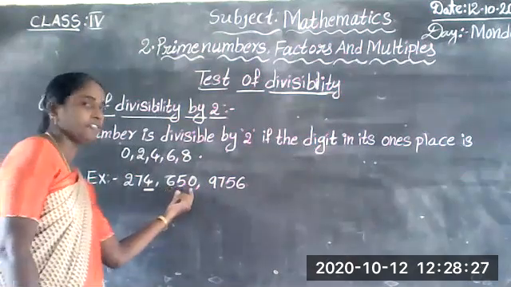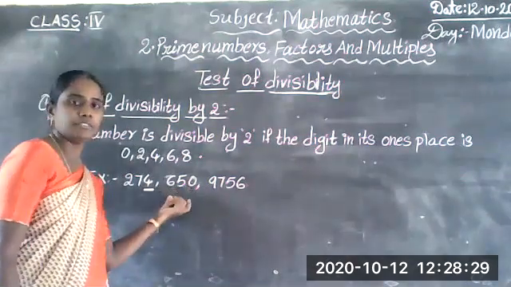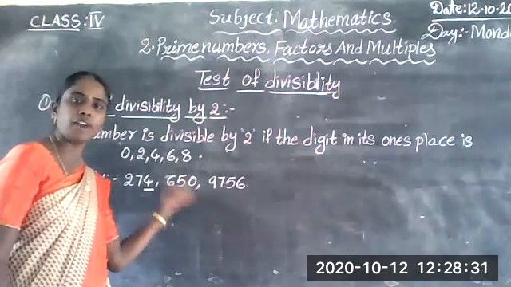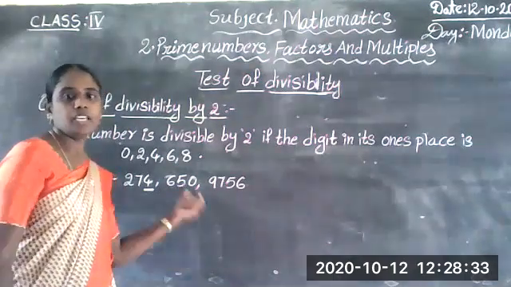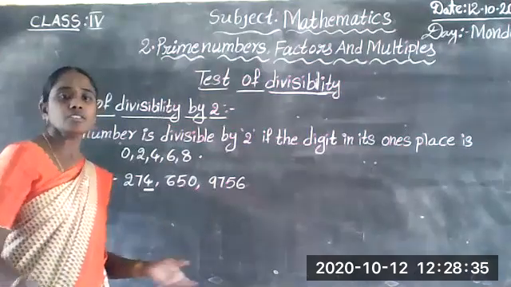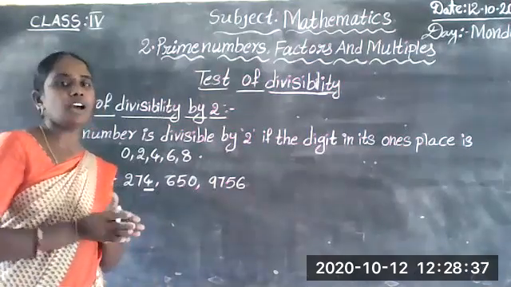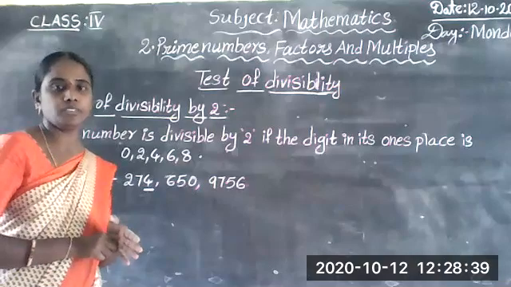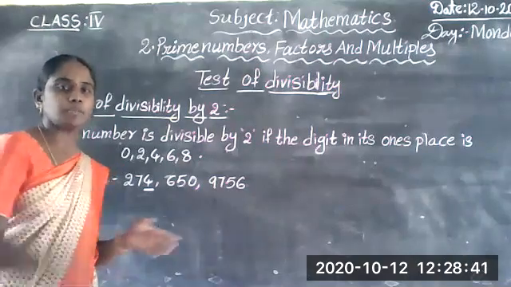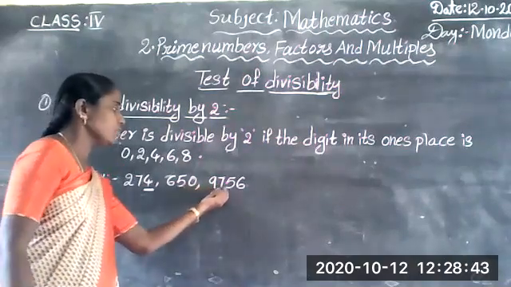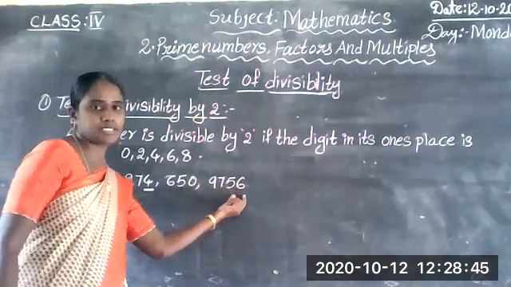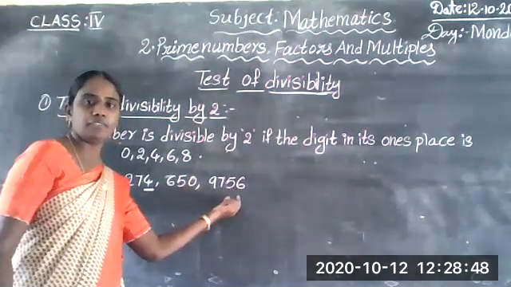Next, 650. In 650, in ones place 0 is there. So 650 is also divisible by 2. Next, 9756.